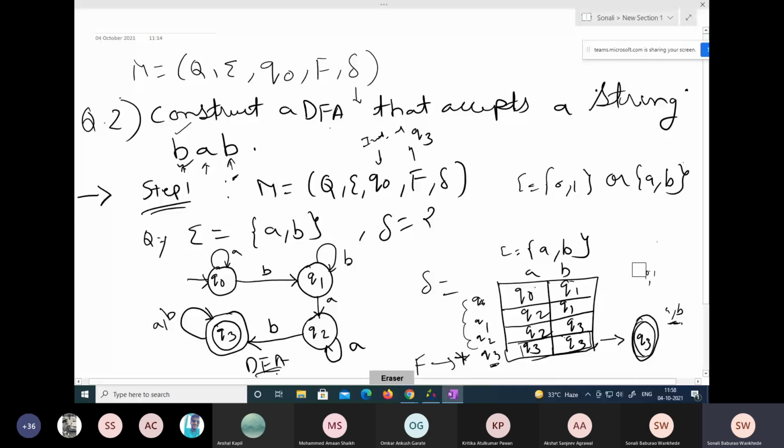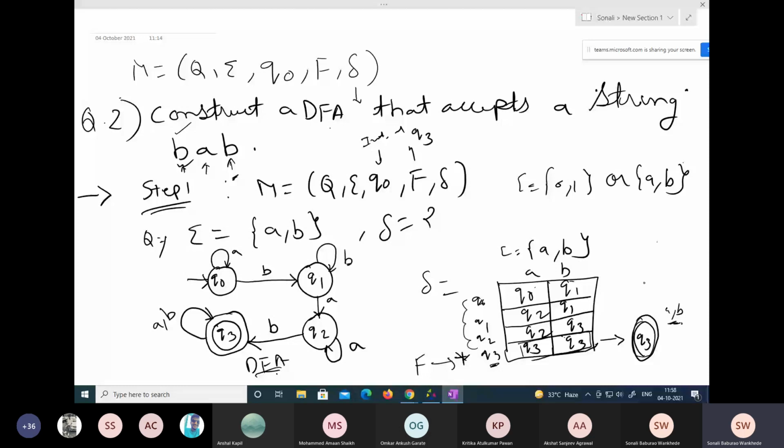Okay, now see guys, we have constructed a DFA, and now a very important part comes. Now we have to check whether it's working or not. Always remember that whenever you construct a DFA, at the end you have to check it.